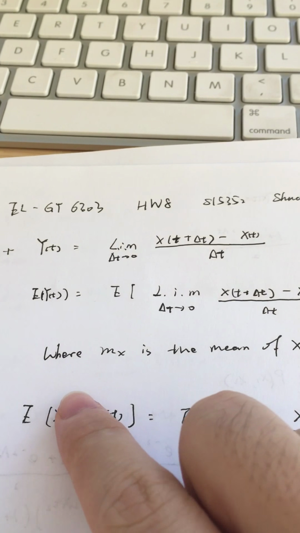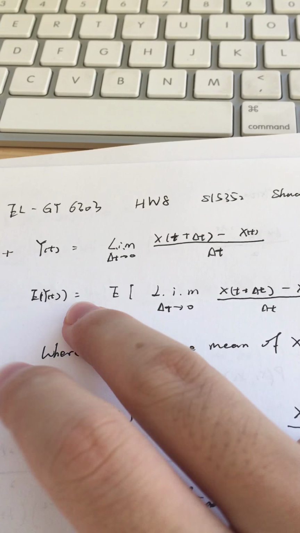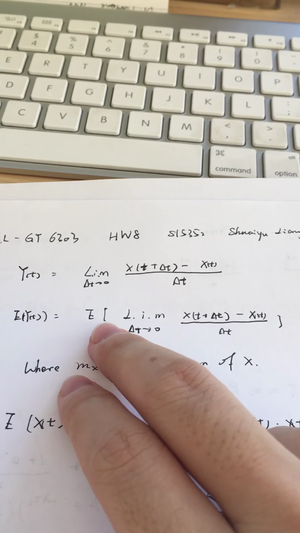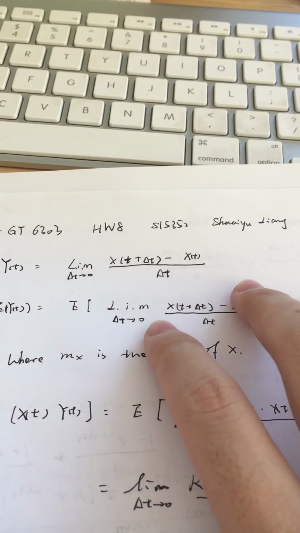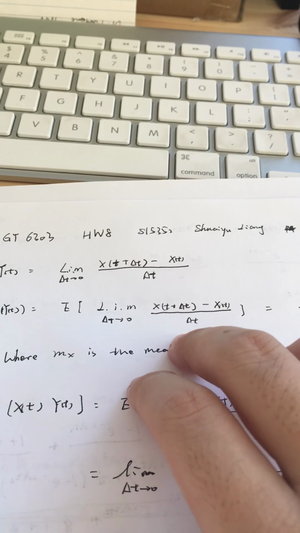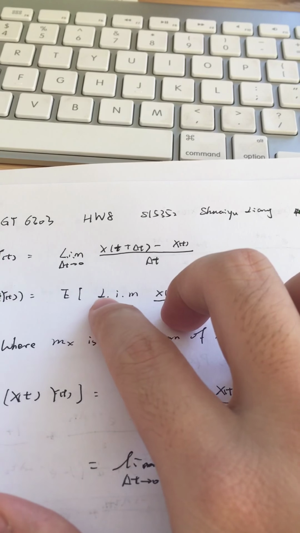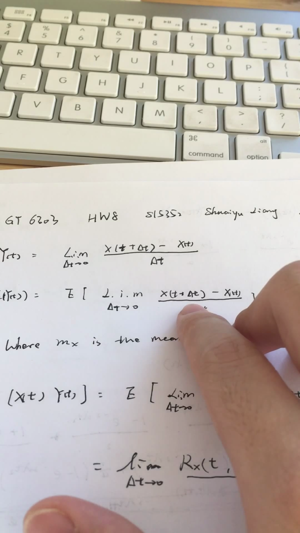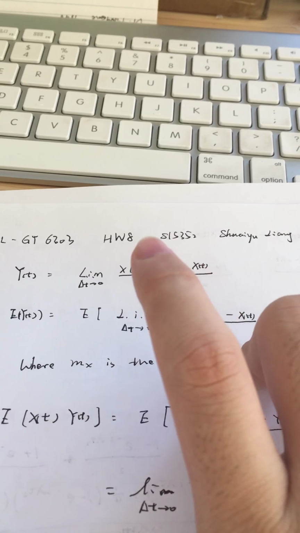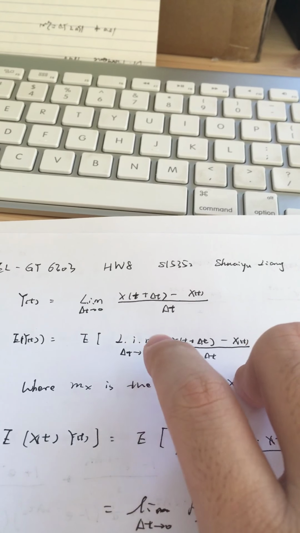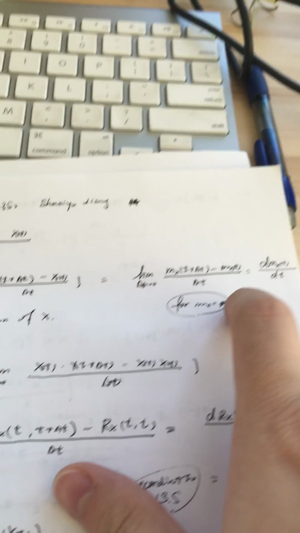To get the expectation of Y, we could take the expectation of the whole thing and exchange the sequence of the computation, computing the expectation first and then the limit.